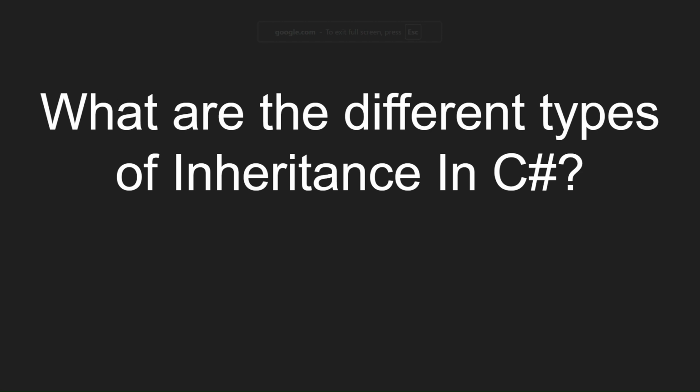In case of multi-level inheritance, there is a base class which has one derived class, and then there is another derived class which derives from this pre-derived class. That means there is a grandfather relation, father relation, and a child relation in classes. And hierarchical inheritance is a case where there is one base class and there are multiple derived classes from that base class. So there are 4 categories of inheritance: single, multiple, multi-level, and hierarchical.